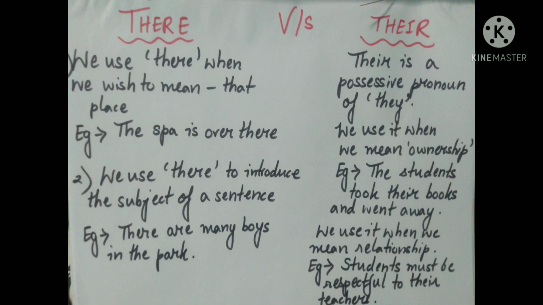It means ownership. And we can also use THEIR to show relationship. For example, students must be respectful to their teachers. It shows the relationship, right? So THEIR and THERE, the usages are very different. THEIR we will use as a possessive pronoun, and THERE is used to mean that place.